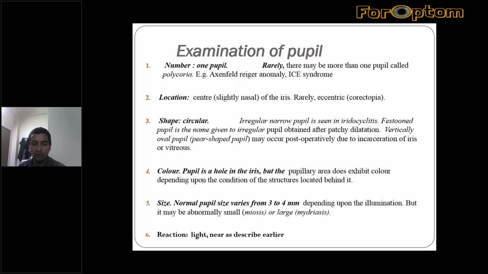Pupil itself is a hole, so it does not have color, but the background color will be seen as the color of the pupil. So color-related abnormality is commonly seen as a white pupil. You can see it in retinoblastoma and congenital cataract. Normal size varies from 3 to 4 mm depending upon the illumination. Small pupil is known as miosis, while a large pupil is called mydriasis. Regarding reaction, we have talked earlier about light reflex and near reflex.